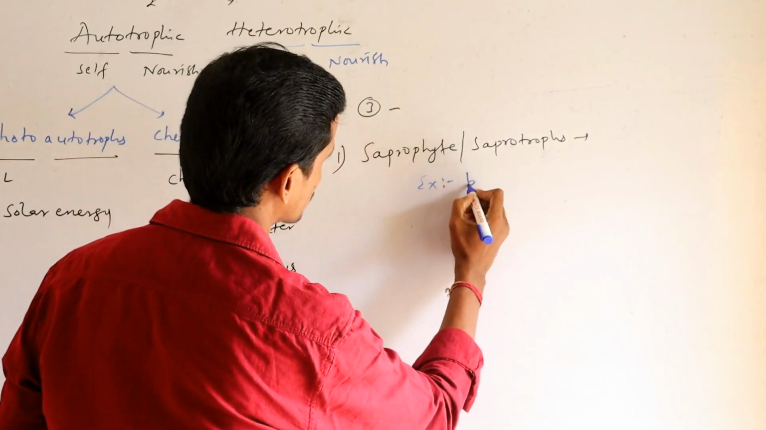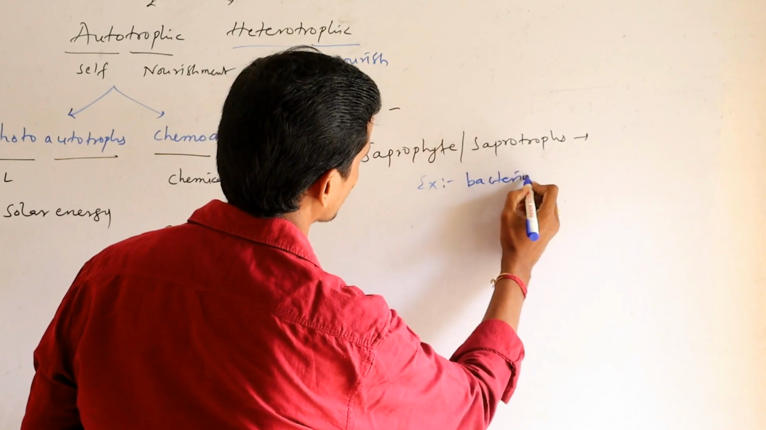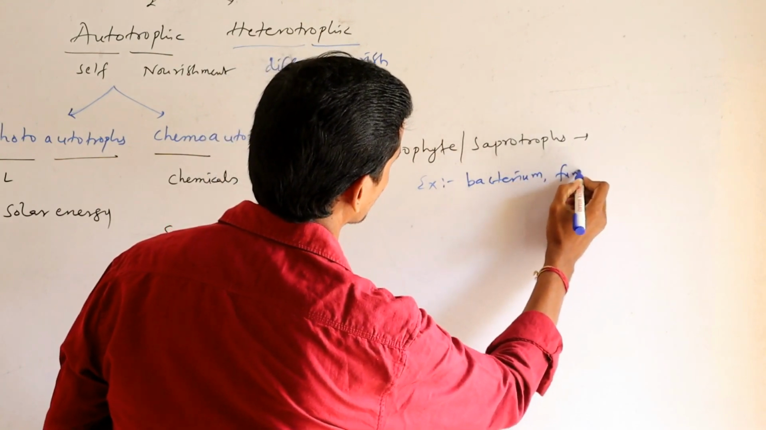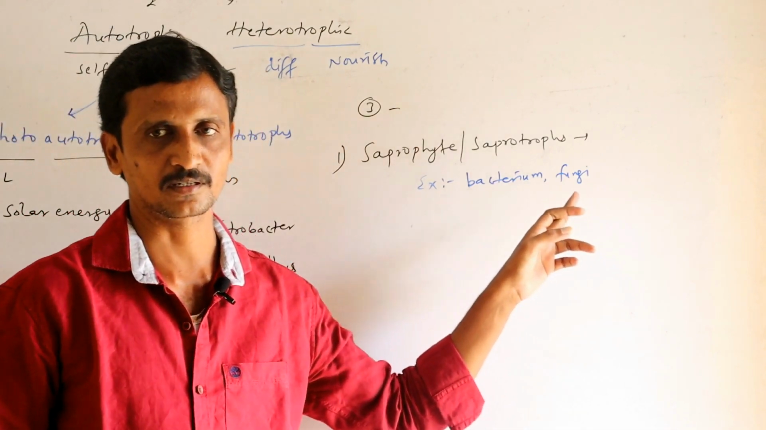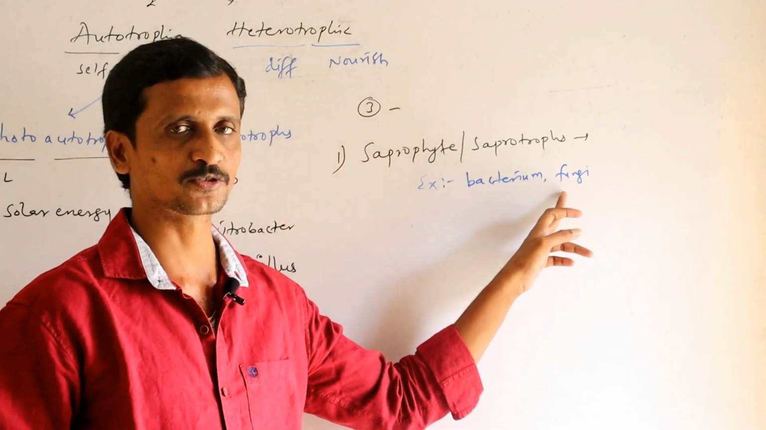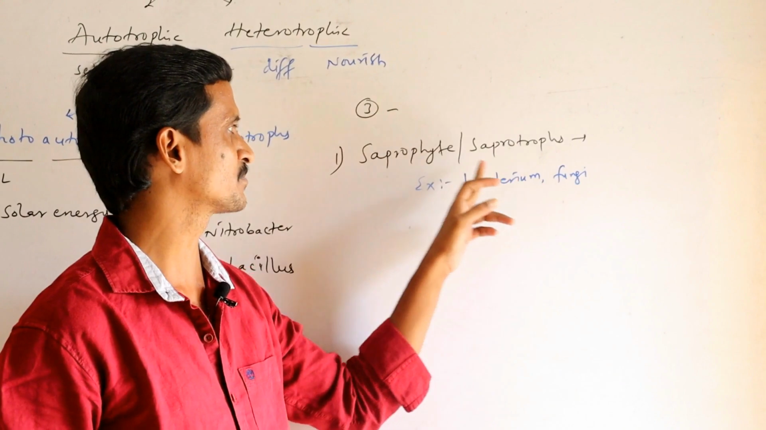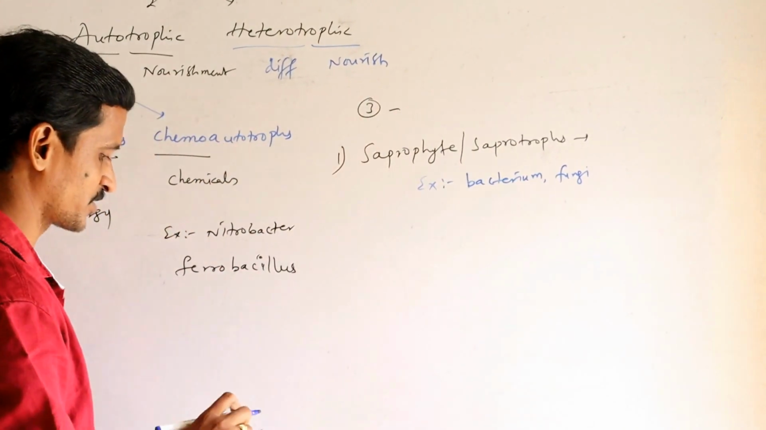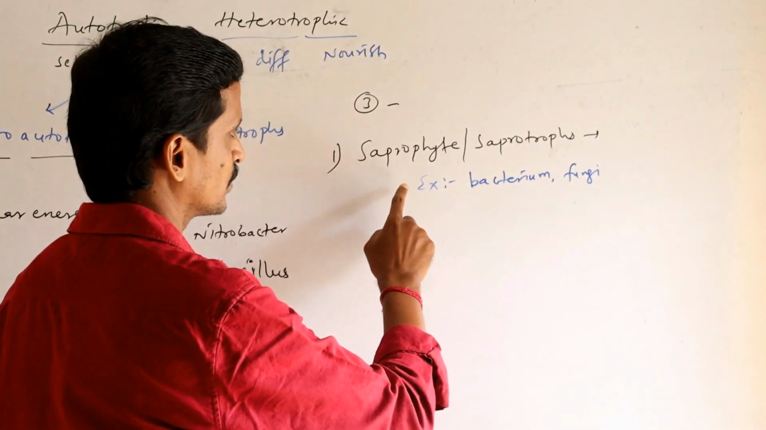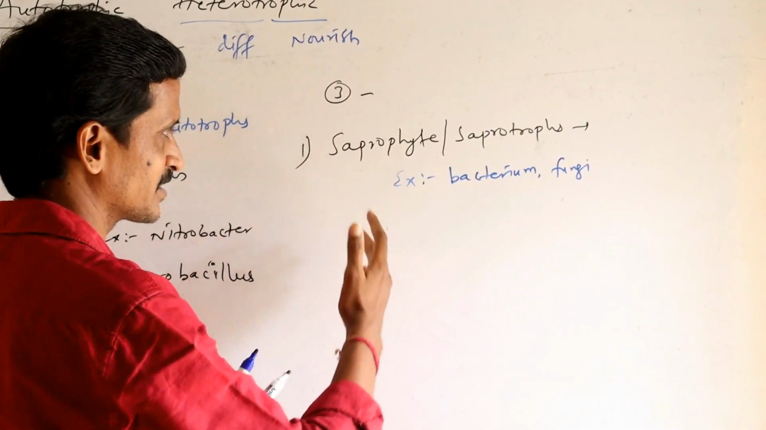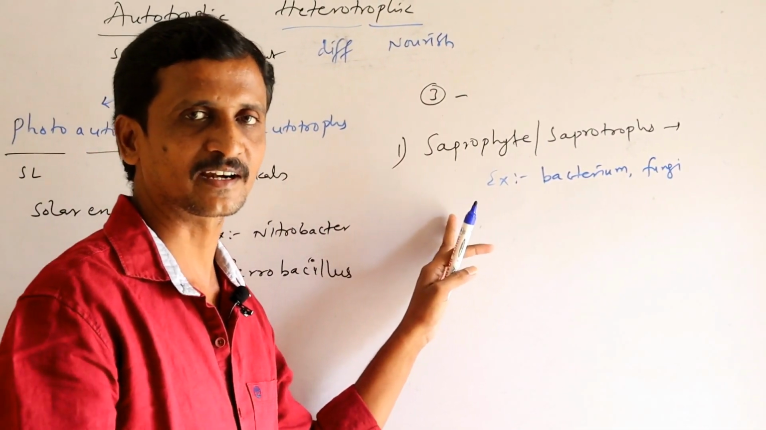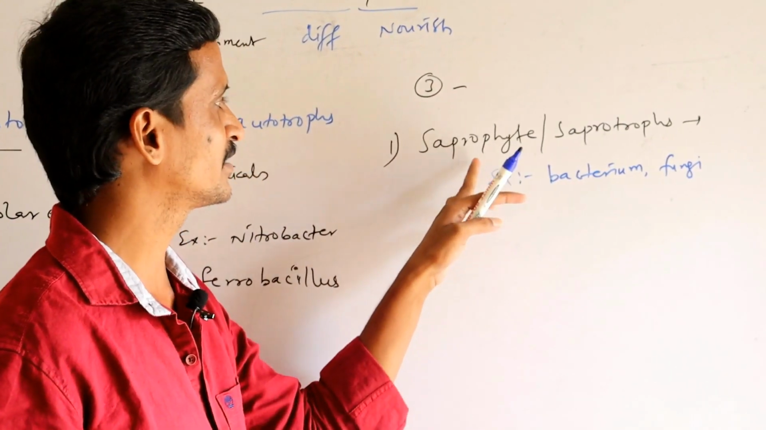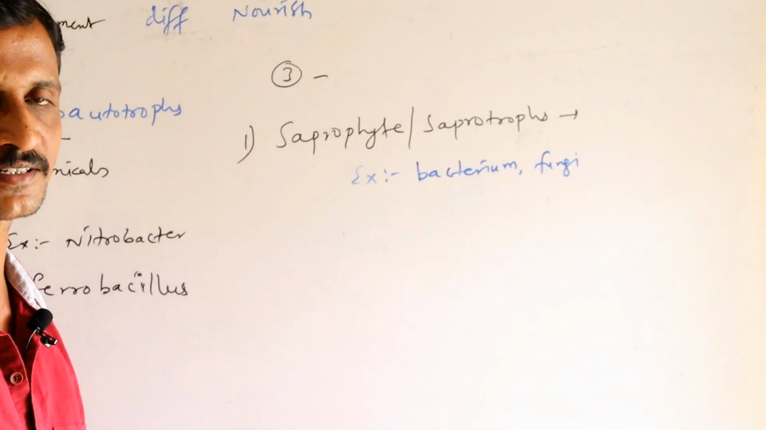Examples for this are bacteria and fungi. In fungi, the common bread mold, Rhizopus, Mucor, mushroom and yeast exhibit saprophytic nutrition. Here the organism digests the substance outside of its body and absorbs it inside. That's why they exhibit extracellular digestion.